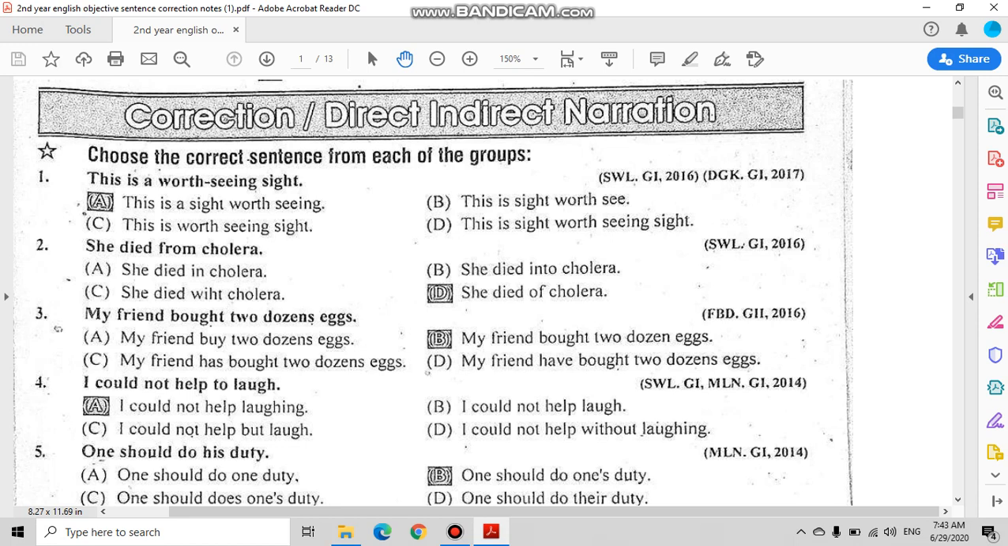Option C, my friend has bought 2 dozen eggs. Again, this is not correct because the problem is not with the tense but with the number. My friend have bought 2 dozen eggs. Again, the same problem and we cannot use have with friend because friend is a singular noun. My friend bought 2 dozen eggs. Now this is the correct option because we make plural with eggs and not with the number that is dozen.